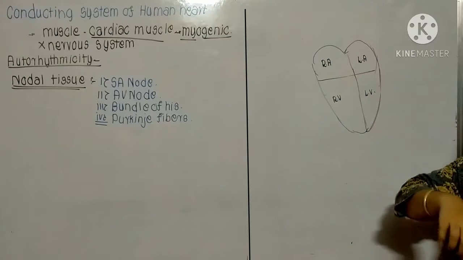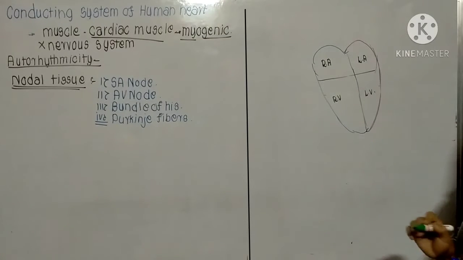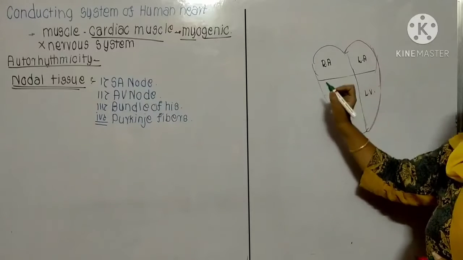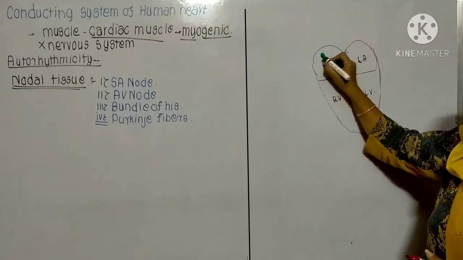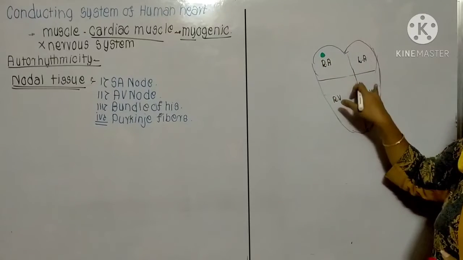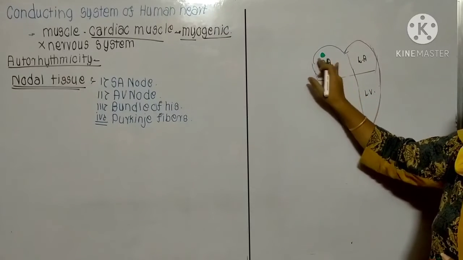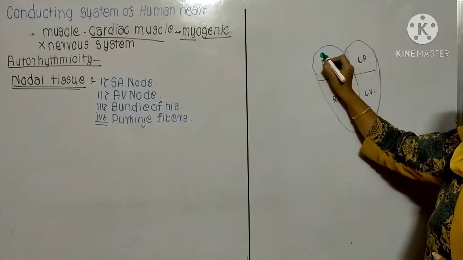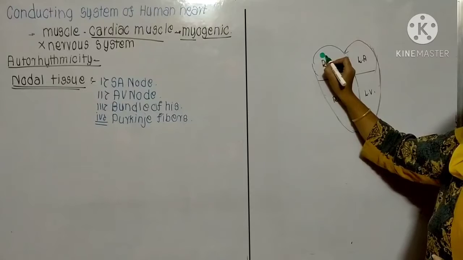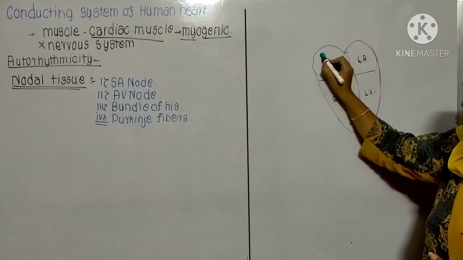Now see that the first nodal tissue is known as the SA node. This SA node is located in the right atrium, wherever the opening of the superior vena cava is, which carries the deoxygenated blood.